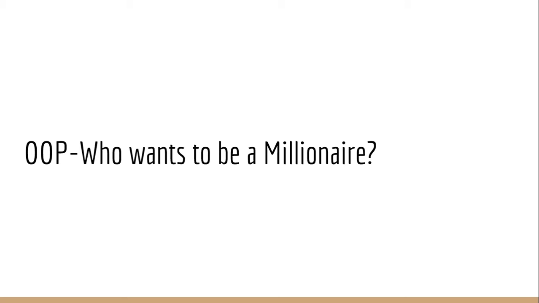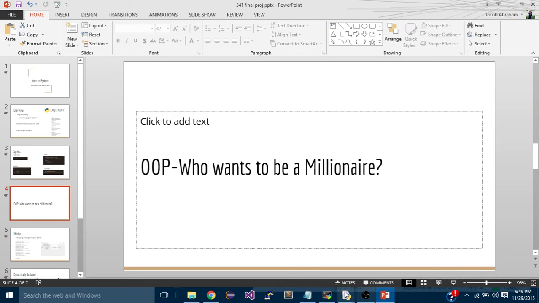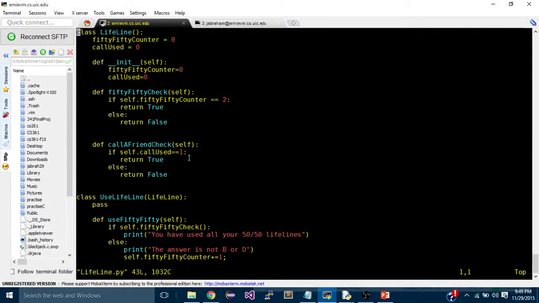I was going to give you a quick preview of the object-oriented side of Python using a Who Wants to Be a Millionaire program based off of the TV show. This is our lifeline class, so just like the TV show, we have lifelines for each player. We have a 50-50 check, and you can call a friend.